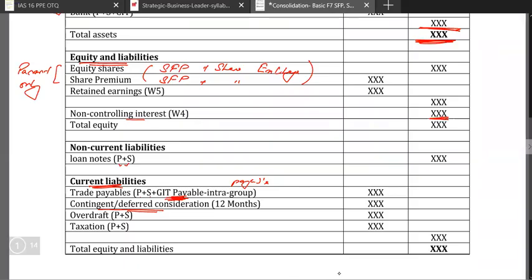Then you have the overdraft, parent plus subsidiary. Then you have the taxation, parent plus subsidiary, and it gives you the total equity and liabilities. So this is the consolidated statement of financial position, and obviously this is the main format. We'll be discussing the workings now.